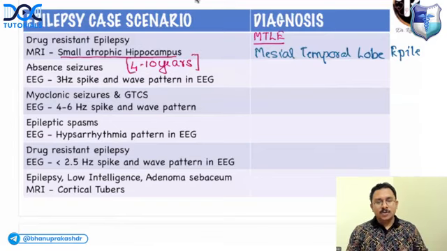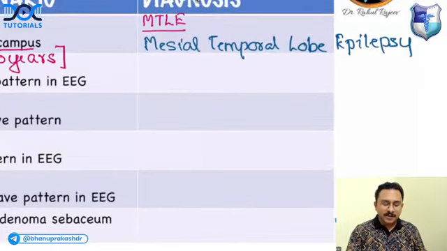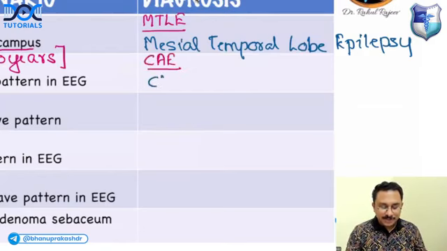Can you tell me which is the epilepsy syndrome that can present with absent seizures in the age group of 4 to 10 with EEG showing 3 Hz spike and wave pattern? Diagnosis is childhood absence epilepsy. The short form is CAE. Important MCQ. Childhood absence epilepsy.